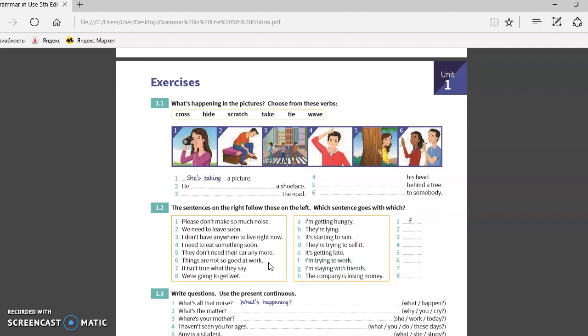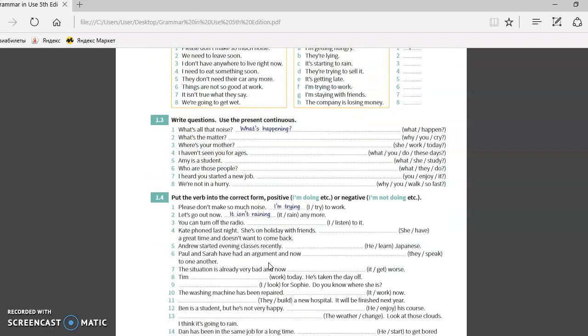Okay, let's continue. In the third example, you can write questions using the present continuous. You can see the question words, such as what, why, when, and with the help of these words we must make the question form of the sentences.